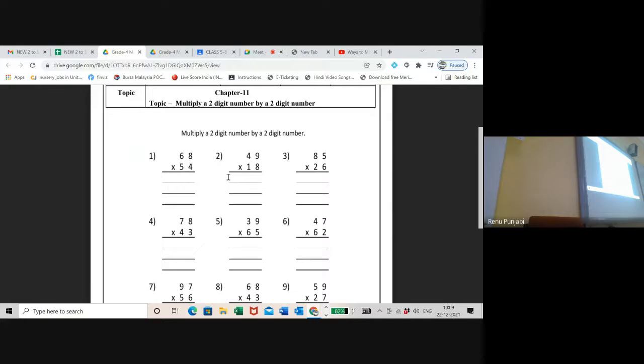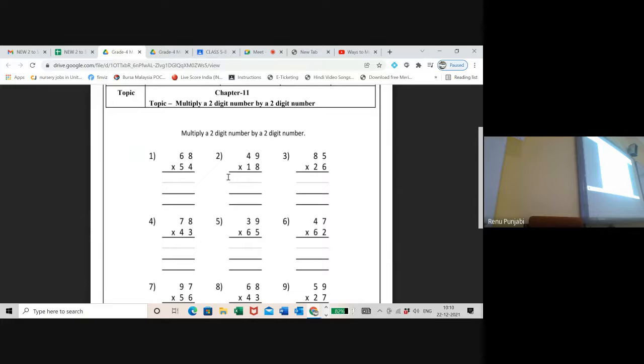Now 4 multiplied by 60 or 60 multiplied by 4 will give you the same answer. 6 4s are 24 and 1 zero of 60. 4 multiplied by 8, 32.